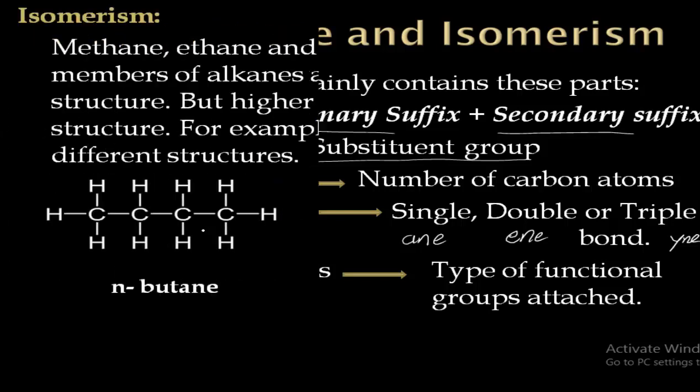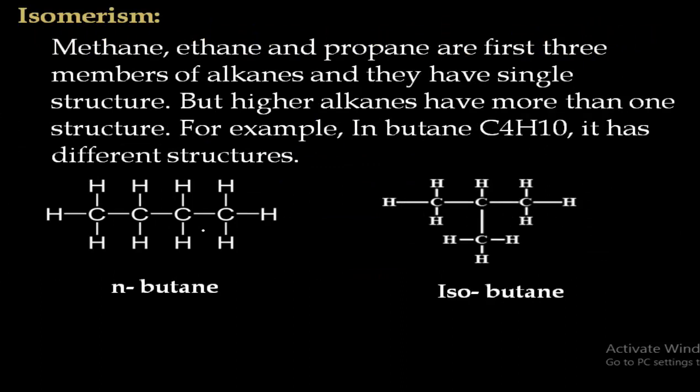And here another phenomenon is isomerism, which we can usually observe in alkanes. Isomerism is a phenomenon where molecules have the same molecular formula but differ in the arrangement of atoms.